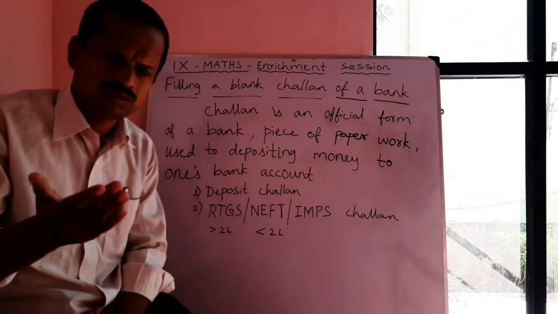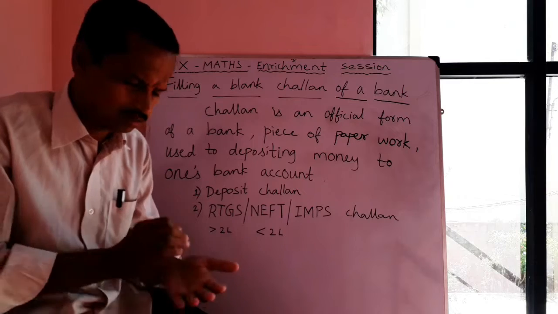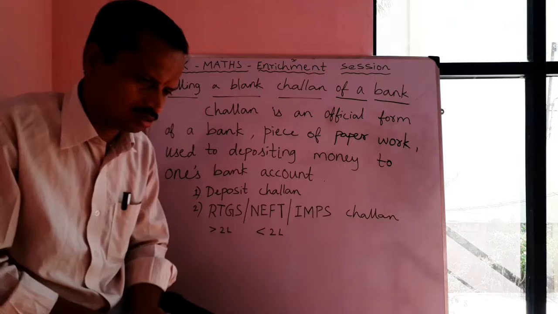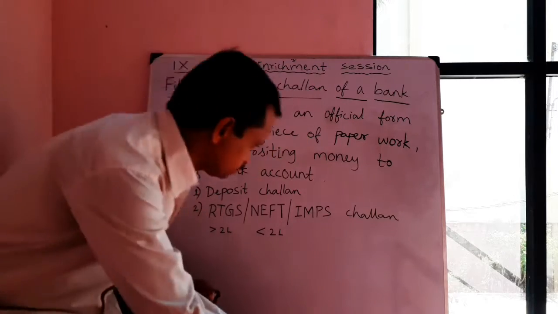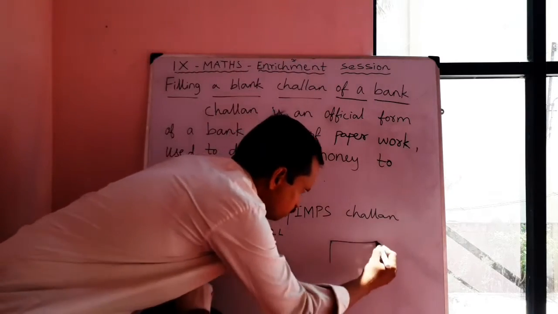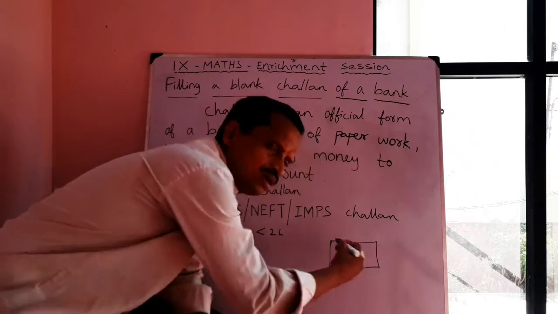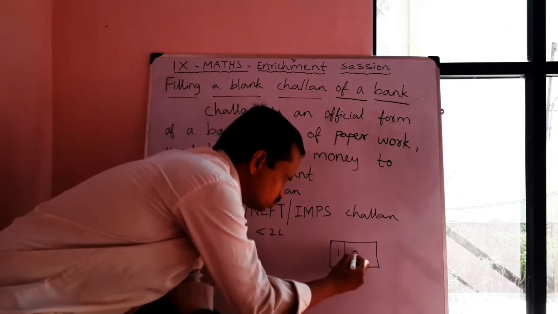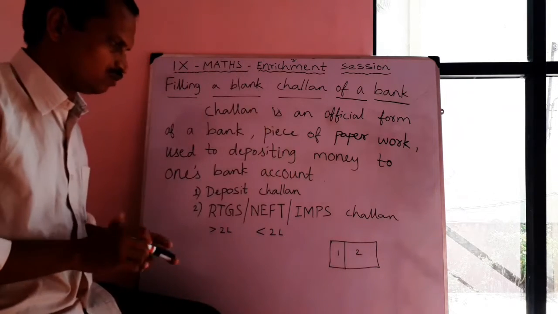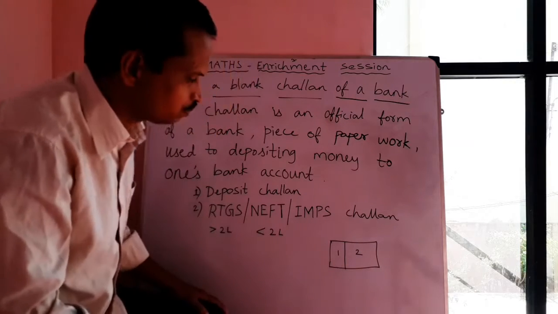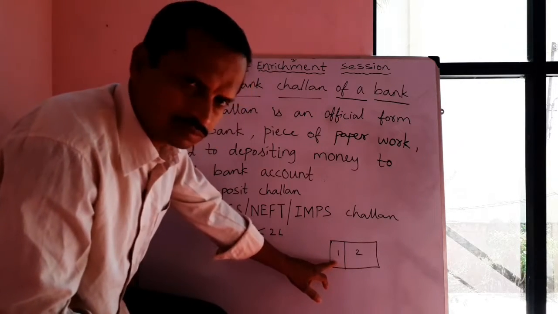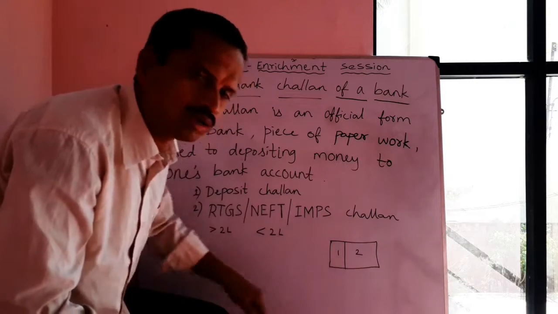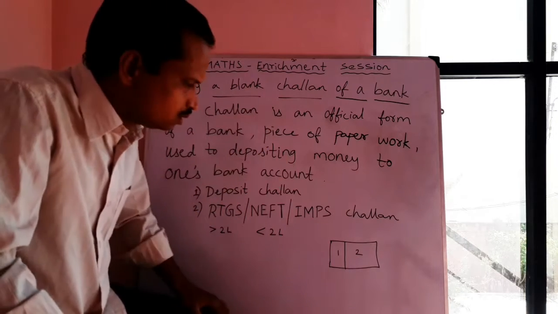A Chalan is nothing but a slip made of paper. It has two parts. For example, if this is the Chalan paper, there will be two parts. This one is the first part, this is the second part. One refers to the first part, two refers to the second part. The first part will be returned to us by the cashier. The second part the bank will take.